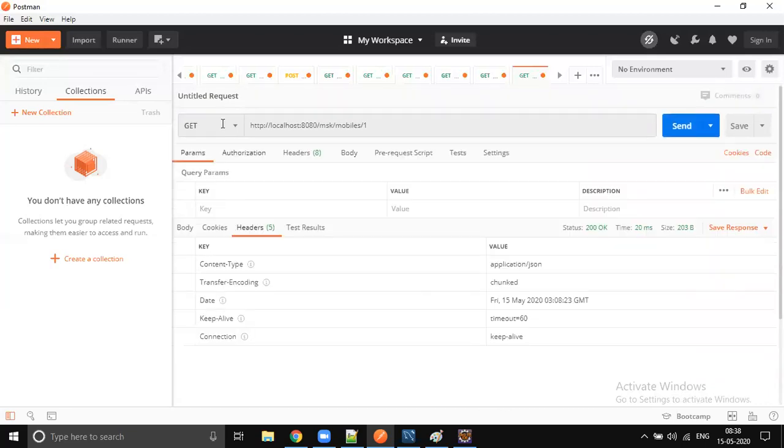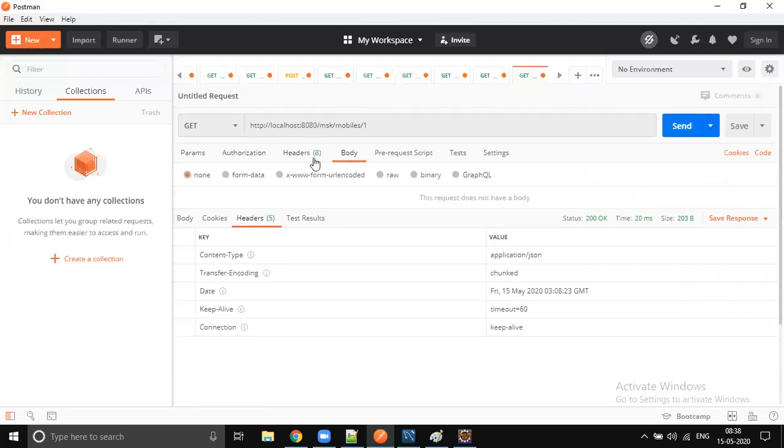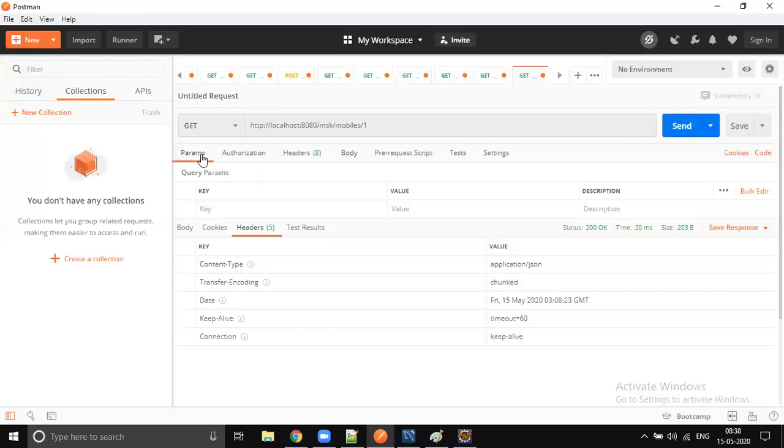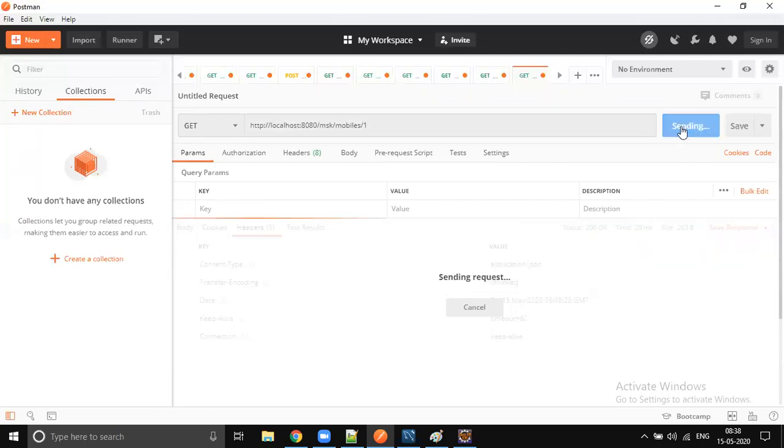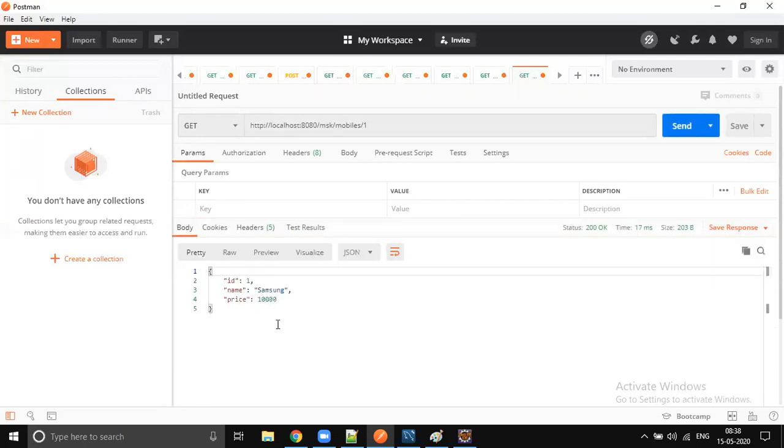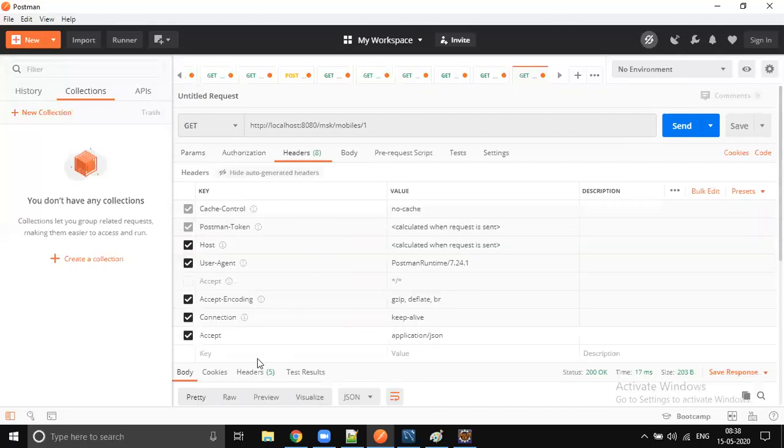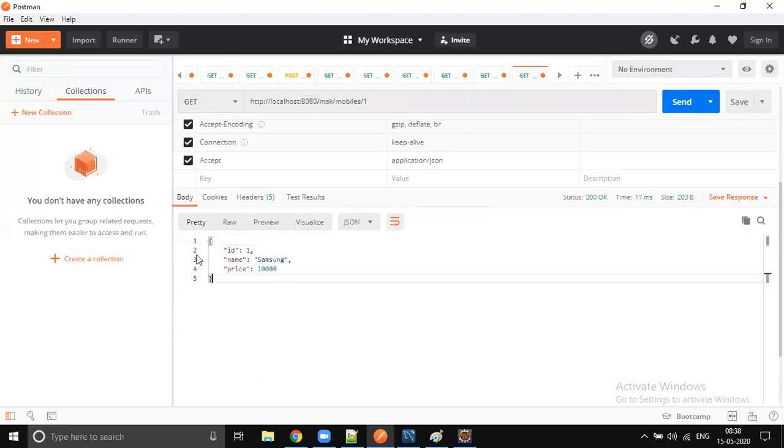Where is the response? You're not checking the body, there is no body in a request. You are passing GET, you have to pass POST. Okay. Yeah, sorry. Here is the response. I think we are passing JSON in the request, and below is the response, right? Here we got the response.